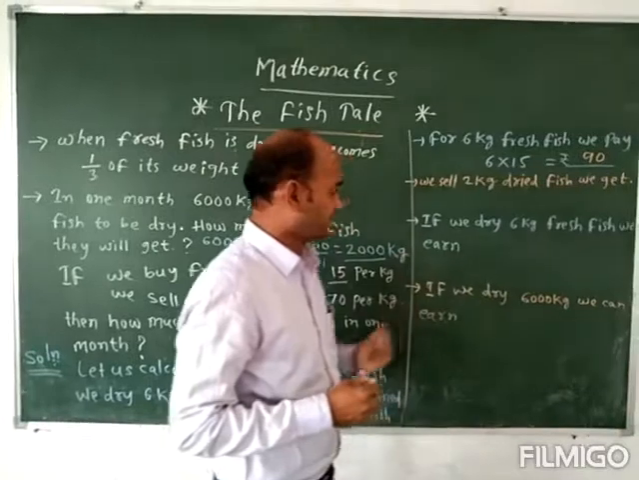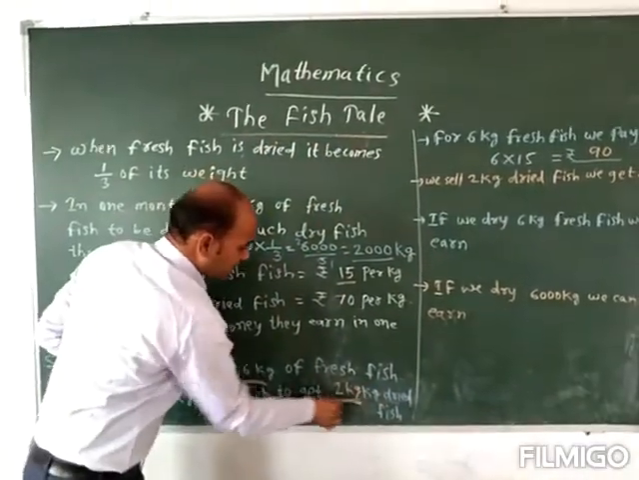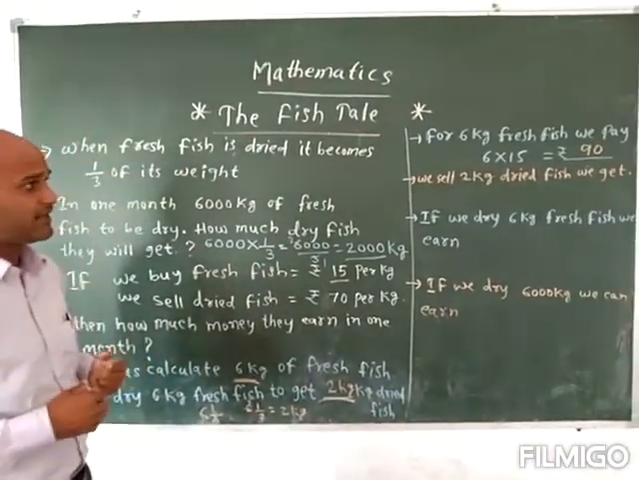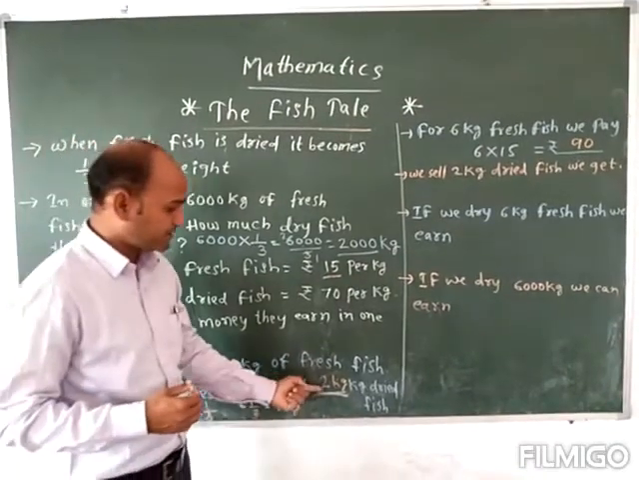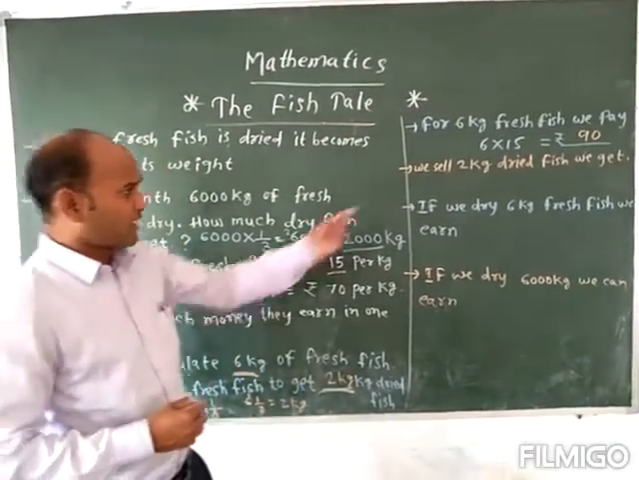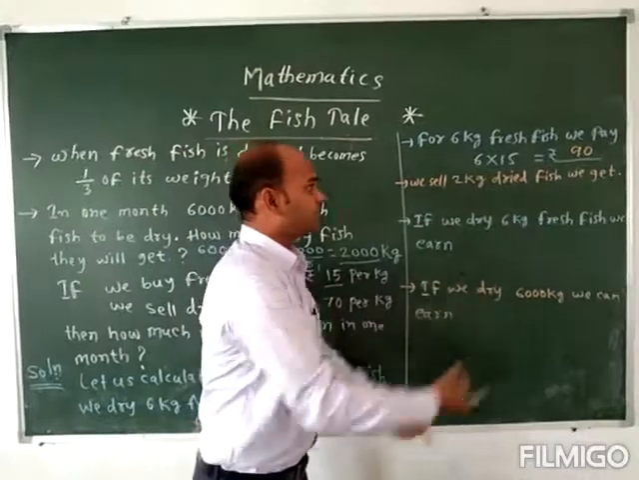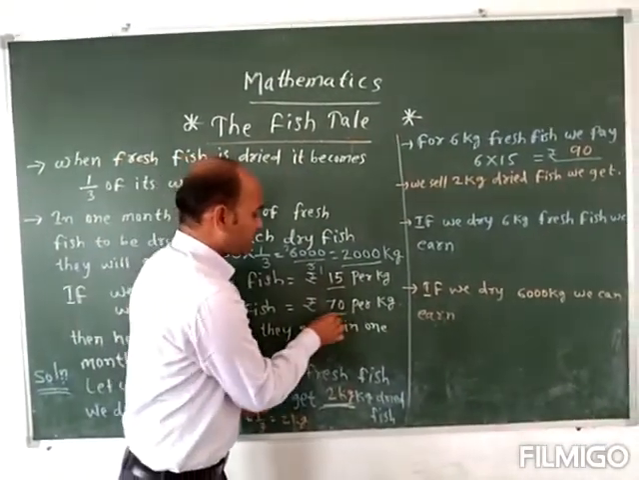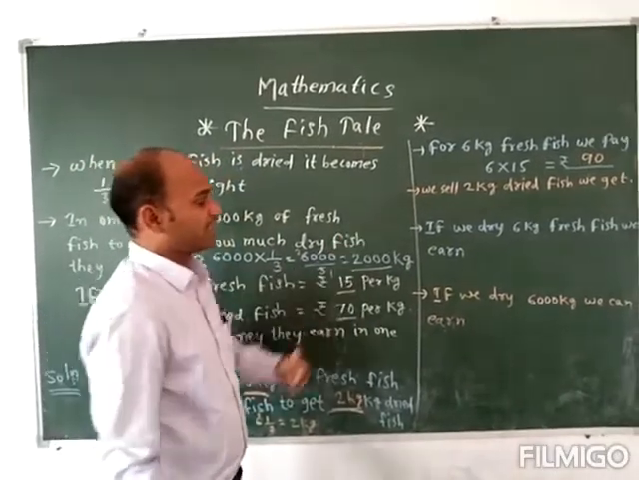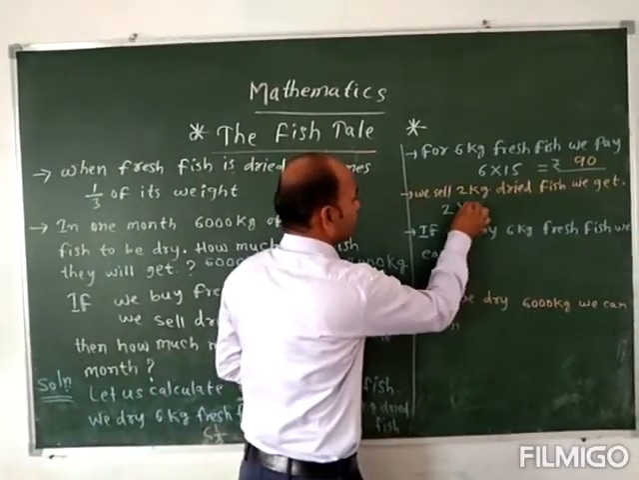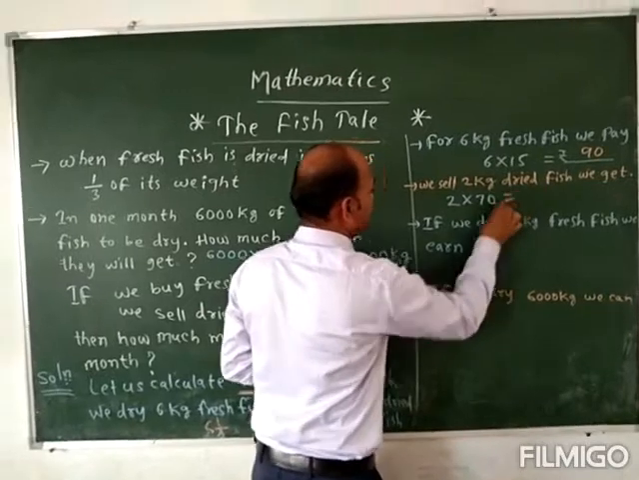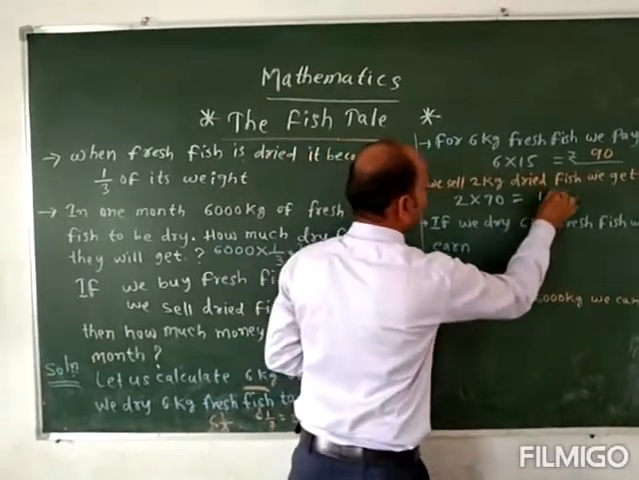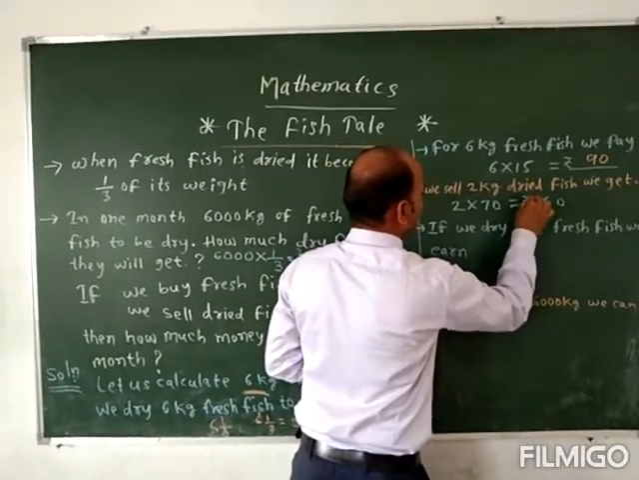And 2 kg of dried fish remains here. After drying 6 kg, how much dried fish did we get? 2 kg of dried fish. If we sell the 2 kg of dried fish, 1 kg of dried fish becomes 70 rupees. So how much will 2 kg be? 2 into 70. 2 sevens are 14, so 140 rupees you will get.